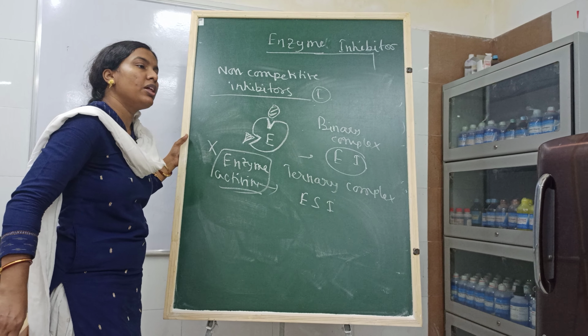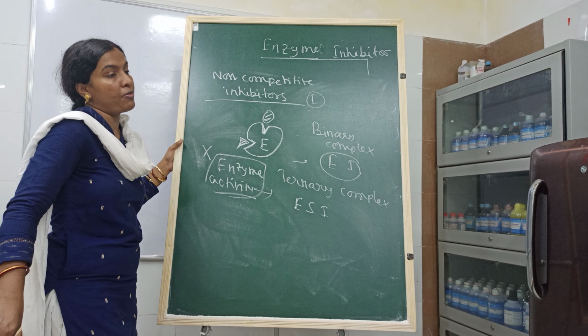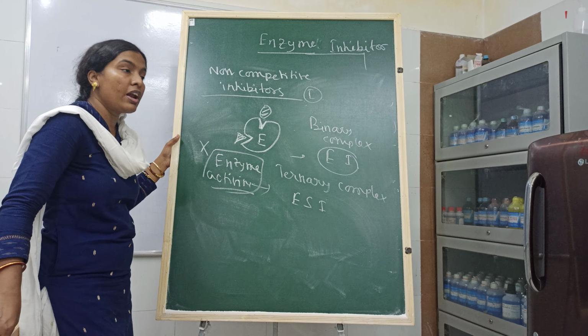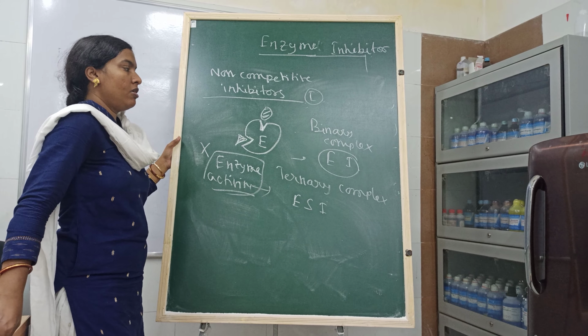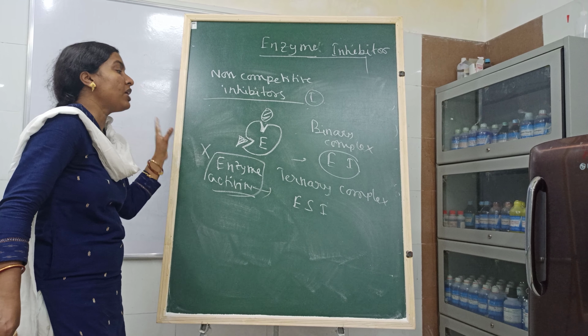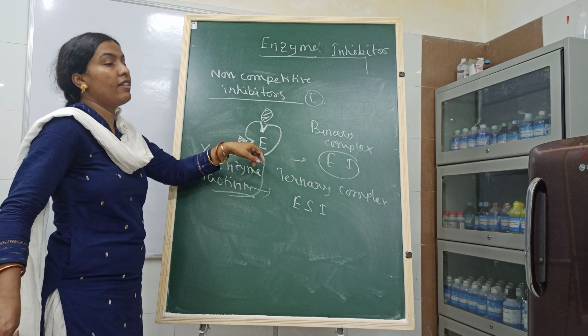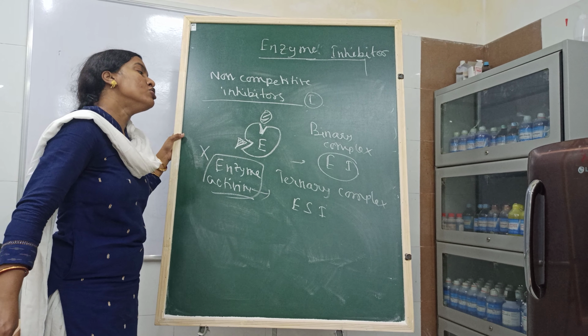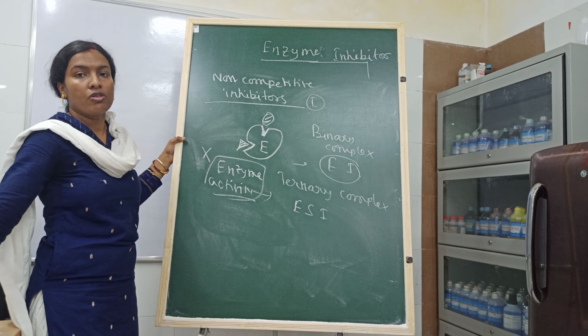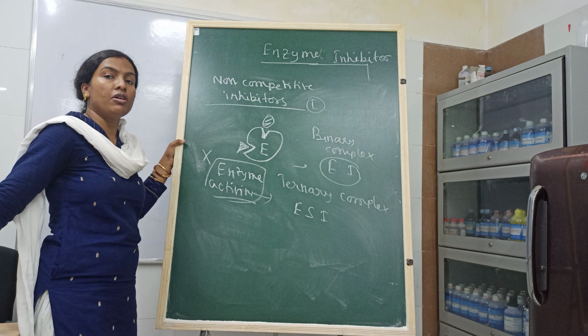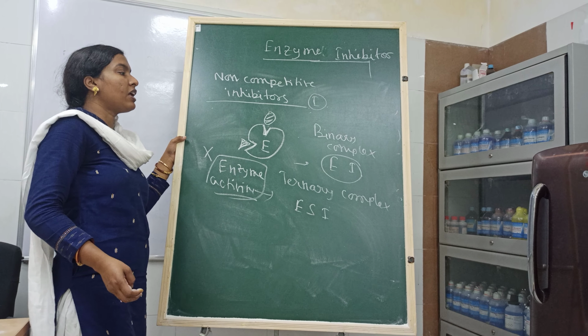Okay, so they can bind with the enzyme and they can bind with the enzyme substrate complex. They are not structural analogs of the substrate, and they bind at another site, and they cause a conformational change of the enzyme so that the enzyme activity stops. So this is about the non-competitive inhibitor. Now, what about the Vmax and Km?